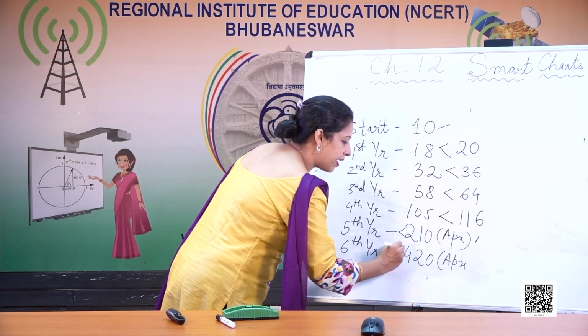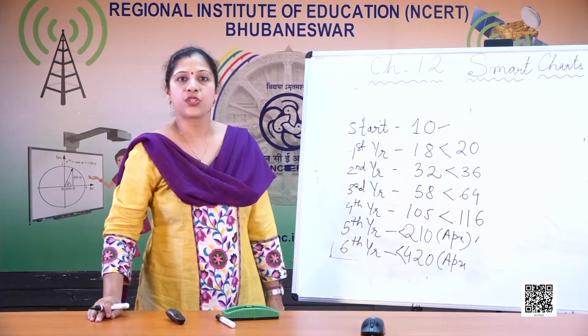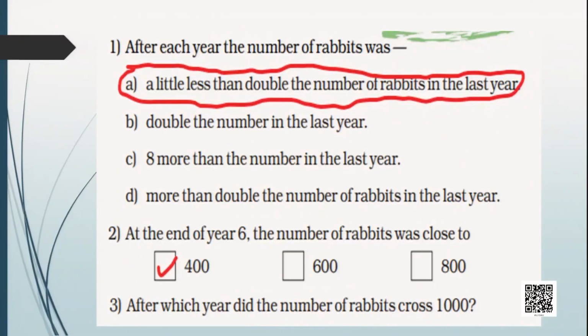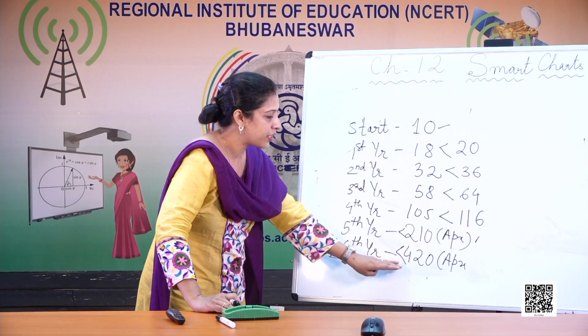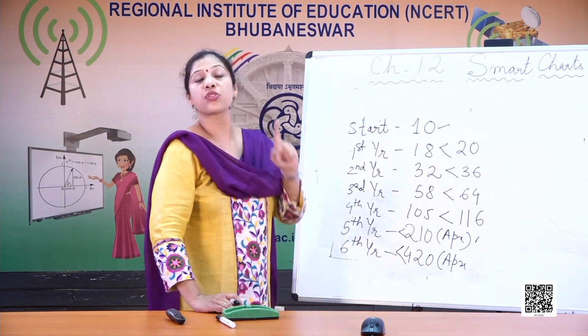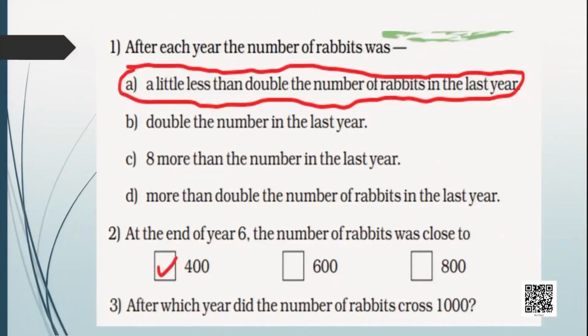Less than 210, less than 420. So at the end of the year, the number of rabbits was close to... there are 3 options given: 400, 600 and 800. So very clearly you can say that on the 6th year it will be less than 420. So the correct answer is 400.